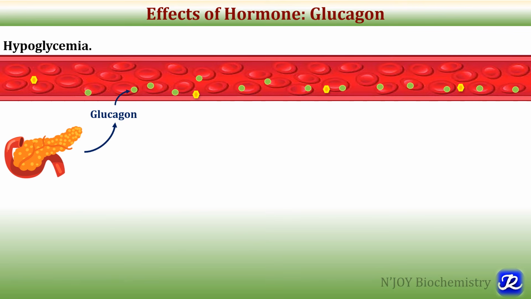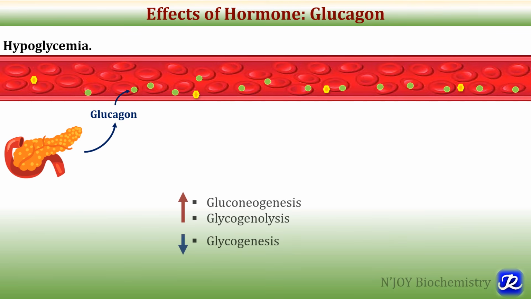Because of glucagon in the circulation, processes in the liver like gluconeogenesis, that is synthesis of new glucose from non-carbohydrate precursors, and breakdown of glycogen, that is glycogenolysis, are increased, while glycogenesis is decreased.